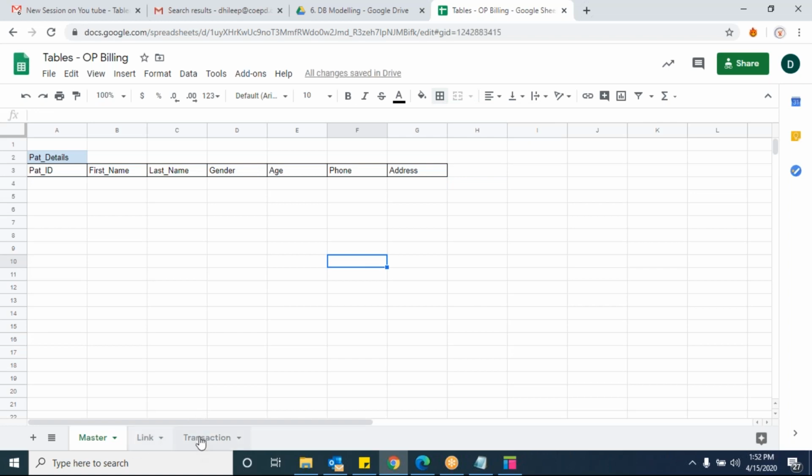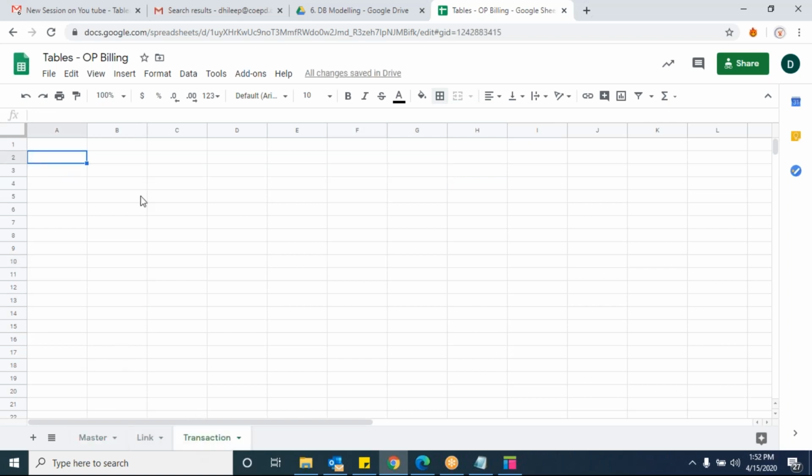And accordingly, I can keep one transaction table as well. Just now I told you patient details updation. Sorry, this is not a transaction table. This is a link table, right? Patient details updation.